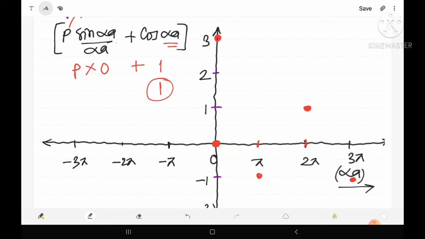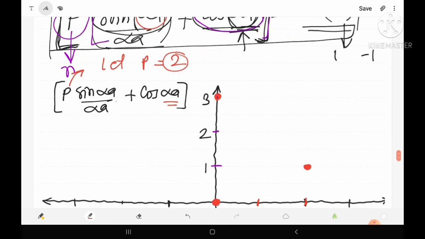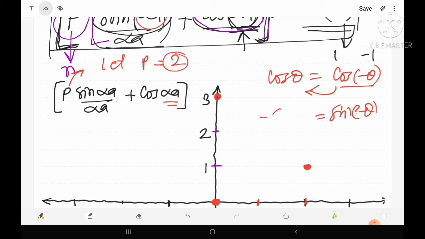Now let's see which type of value we will find for the negative side. First of all we have to clear something here. Actually cos minus theta is equal to cos theta. Similarly, sin minus theta is equal to minus sin theta. By using this concept, let us try to find the value.